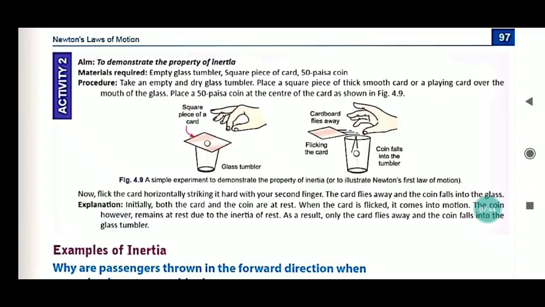Now the procedure: take an empty and dry glass tumbler, place a square piece of thick smooth cardboard or a playing card over the mouth of the glass like this. Cover the mouth of the glass like this and place a 50 paisa coin at the center of the card as shown in the figure. That means this one is the 50 paisa coin.